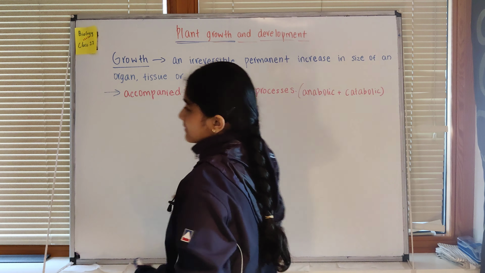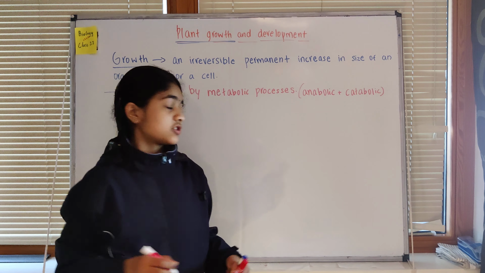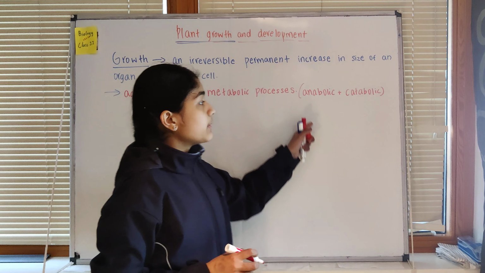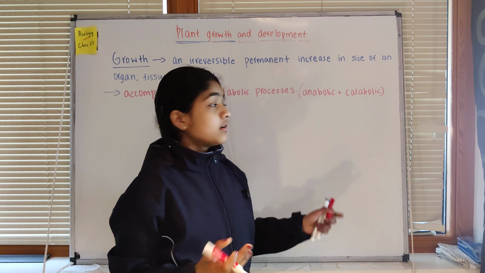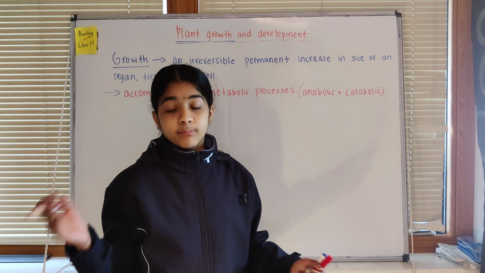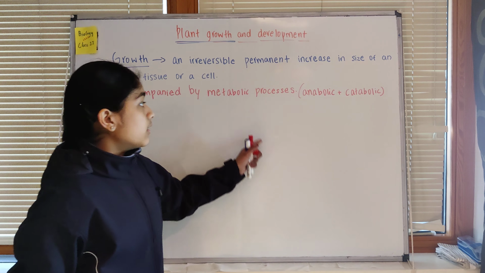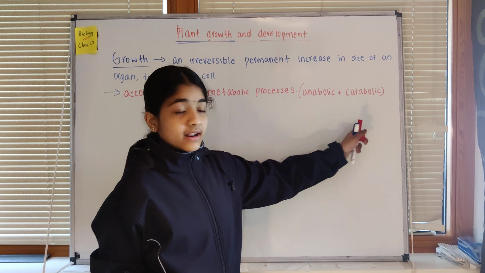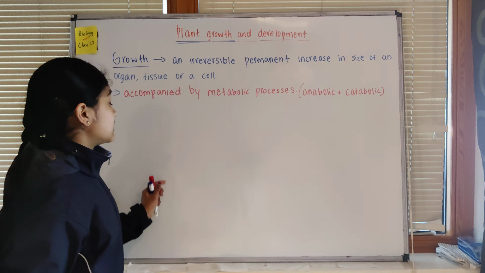We know that metabolism is the sum total of all chemical reactions happening. So anabolic is where something is made, catabolic is where something is broken down. So plant growth is accompanied by these anabolic and catabolic processes.